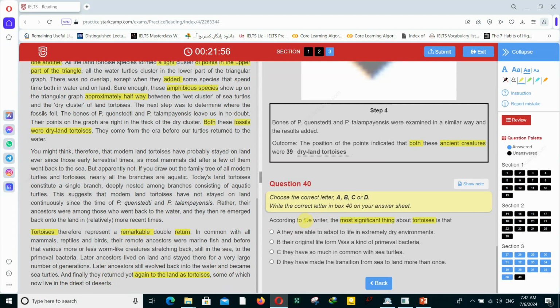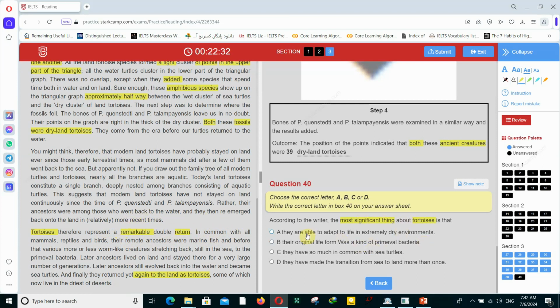For this type of question, actually, elimination is the key factor. Eliminate which options are not going to be your answer. Option A. They are able to adapt to life in extremely dry environments. No, there is nothing about adaptation. Their original life form was a kind of primeval bacteria. No. They have so much in common with sea turtles. No, they have not so much. Sometimes there are things about them in common, but the most important, remarkable thing here, it says, the most significant thing.